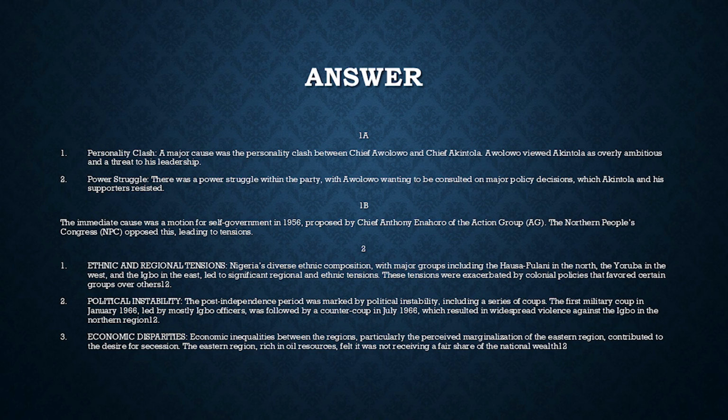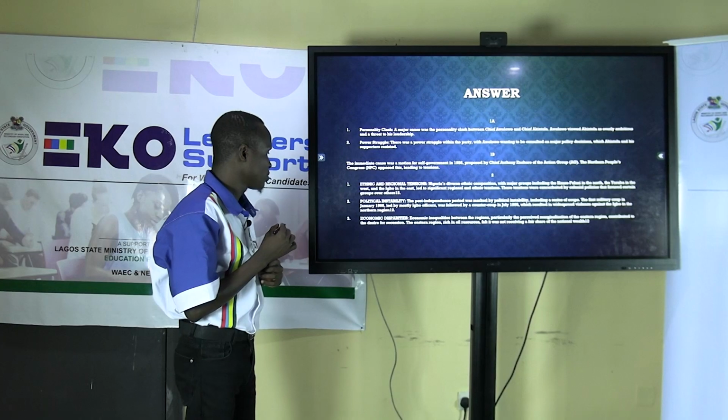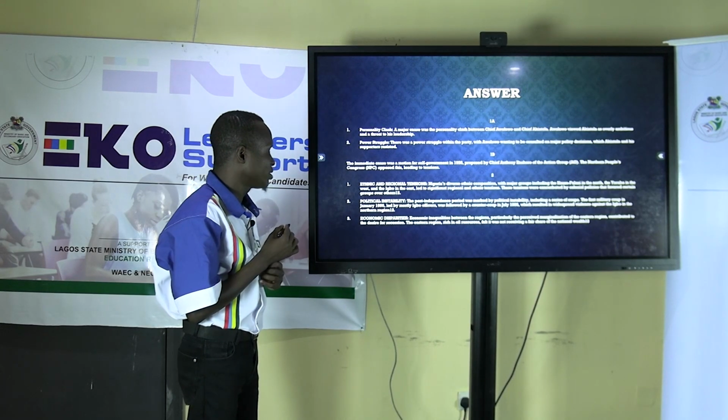2, political instability. The post-independence period was marked by political instability, including a series of coups. The first military coup in January 1966, led by mostly Igbo officers, was followed by a counter-coup in July 1966, which resulted in widespread violence against the Igbo in the northern region. 3, economic disparities.